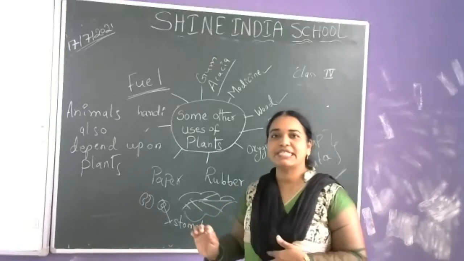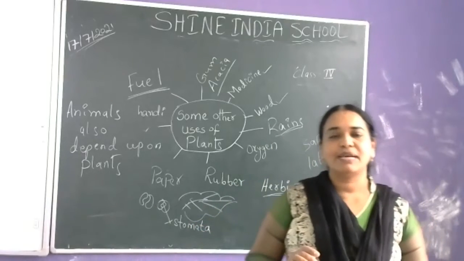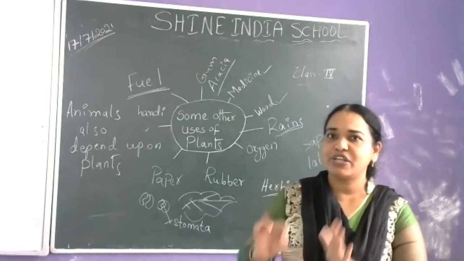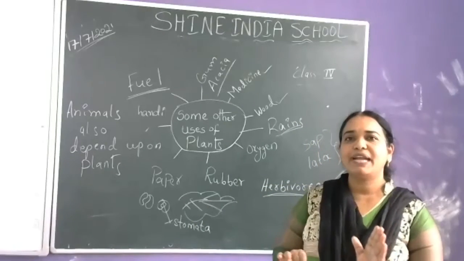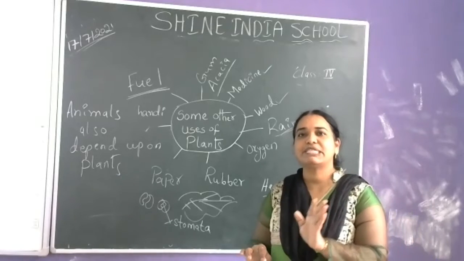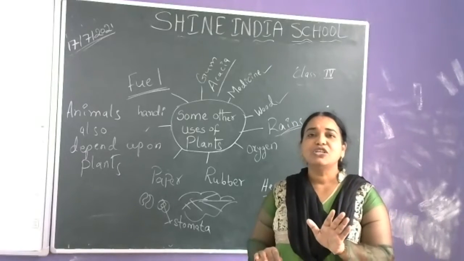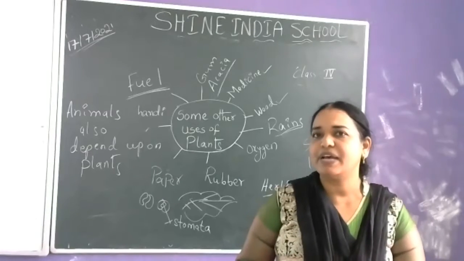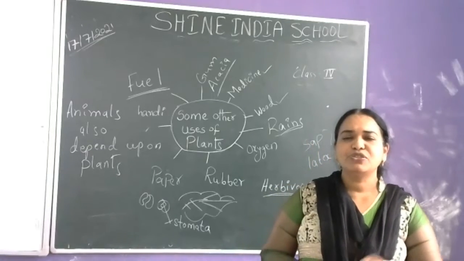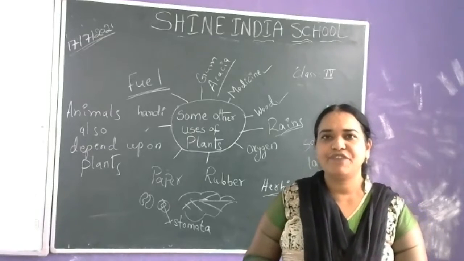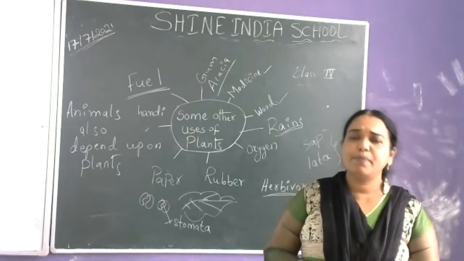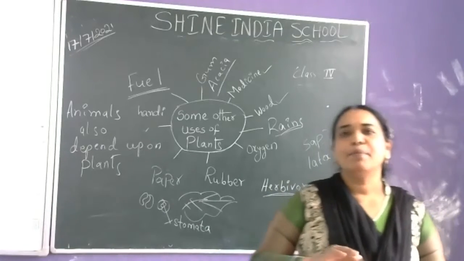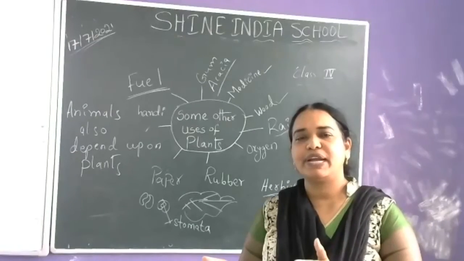The dead bodies of plants, the debris of plants, and animal bodies are buried deep inside the earth, where there is heavy pressure. They are converted into coal, petrol and all those fuels.